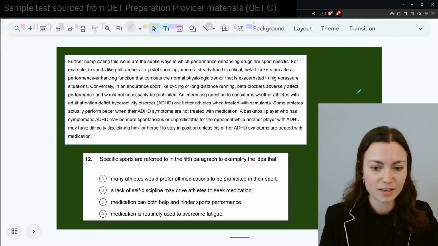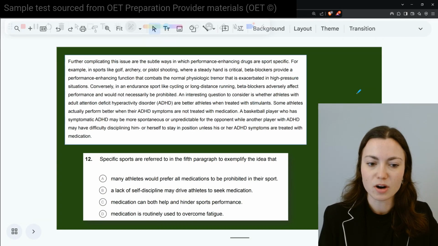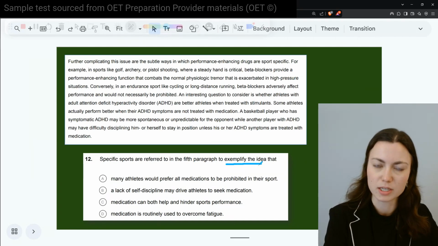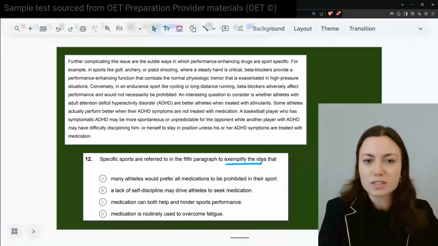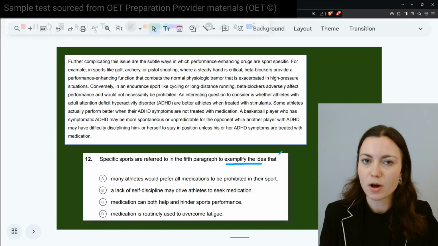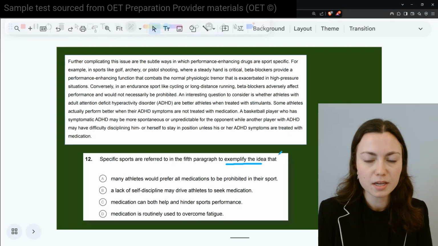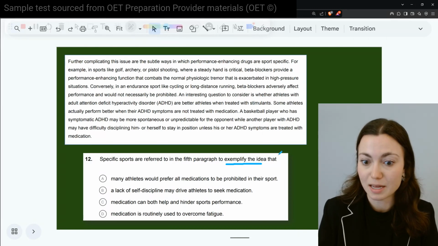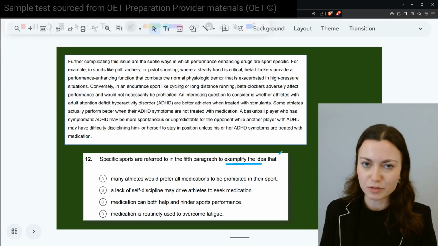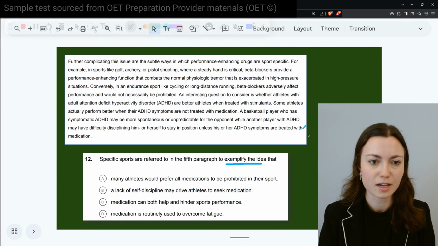Up next, we have number 12. Specific sports are referred to in the 5th paragraph to exemplify, okay, again, this idea, like with the truck driver question, what is it saying here? To exemplify the idea that. So pause the video. As you're reading, look for the specific sports examples because that's going to help us draw that conclusion. All right. Assuming you've done all those steps, let's take a look here.